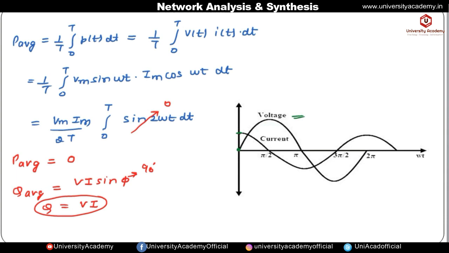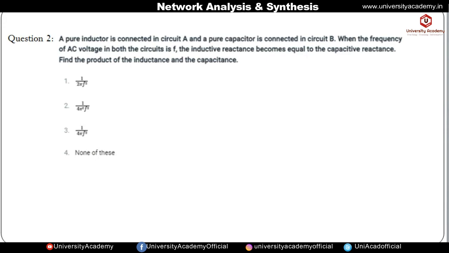So now let us see a question. A pure inductor is connected in circuit A, and a pure capacitor is connected in circuit B. When the frequency of the AC voltage in both circuits is f, the inductive reactance becomes equal to the capacitive reactance. Find the product of inductance and capacitance. It means two circuits are there. Circuit A consists of a pure inductor, so you only have to draw the inductor. There is no resistance.